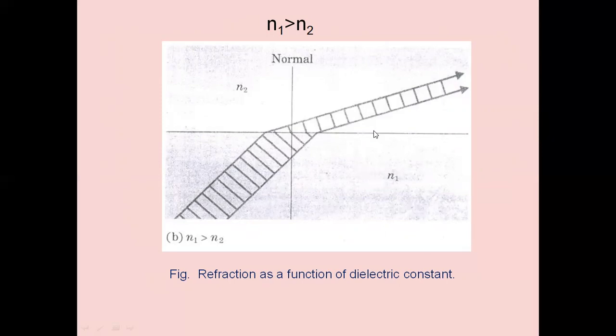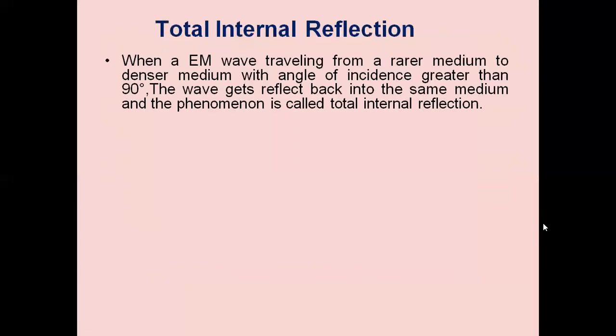Then there will be a total internal reflection. It will be coming back into the medium having refractive index N1. If N1 is far higher than N2, there is a bending of the light. This phenomenon is used in optical fiber communication to pass the light through the core only, not through the cladding. So we get total internal reflection.